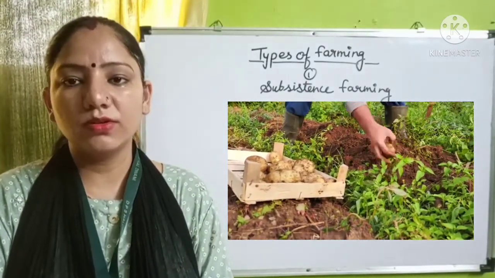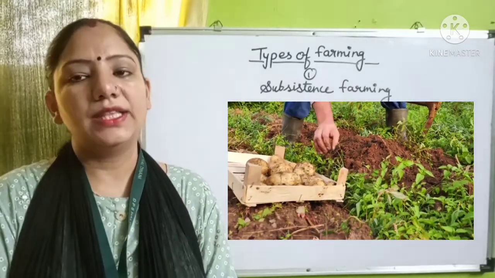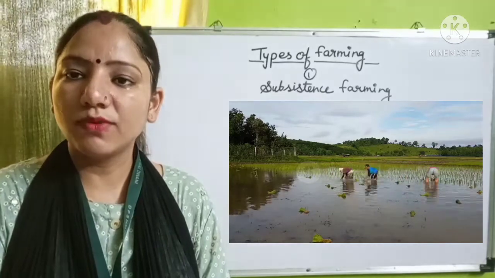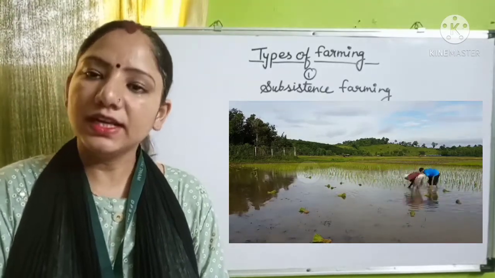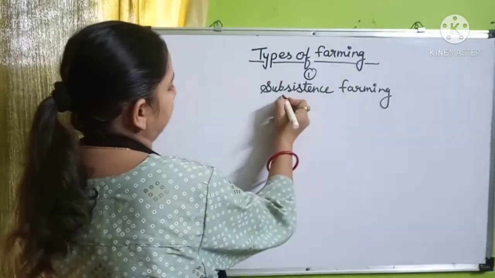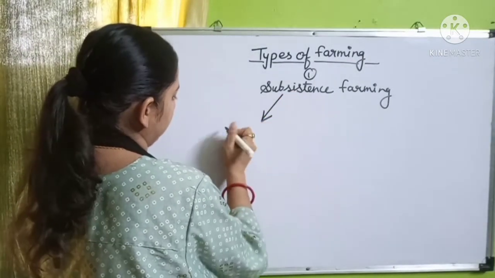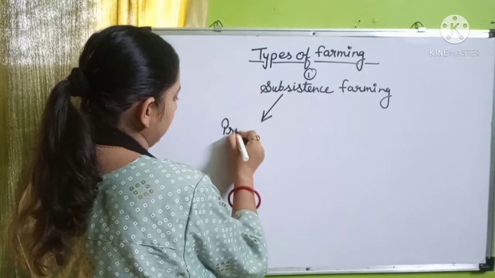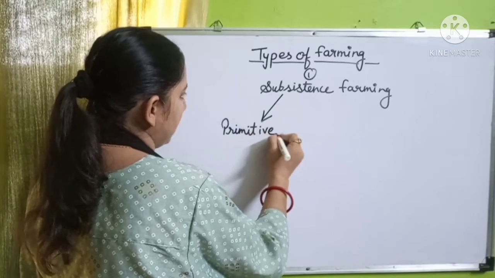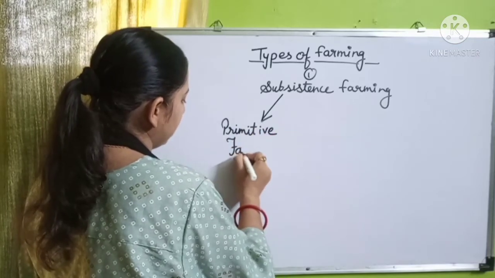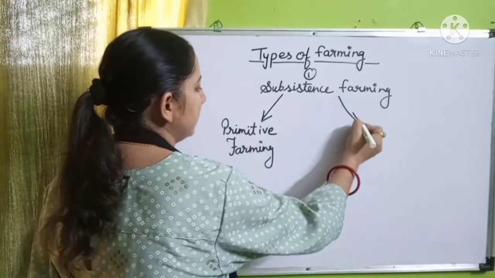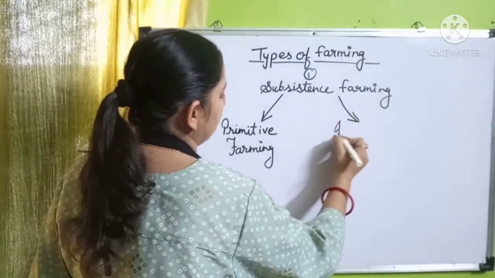As I already told you, that is subsistence farming and commercial farming. But subsistence farming, which is the oldest type of farming, is also categorized into two types, and these two types are primitive farming and the next is intensive farming.